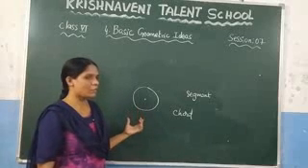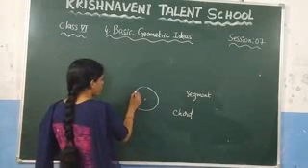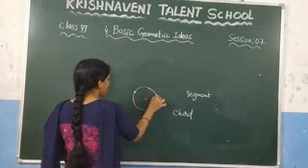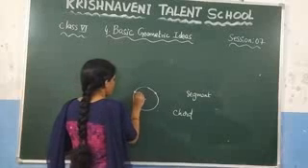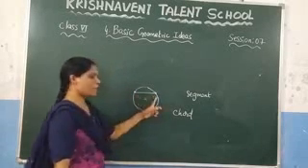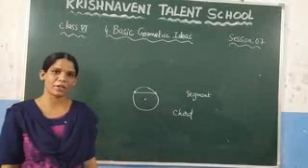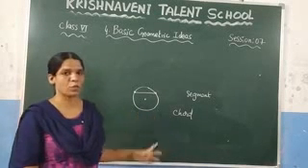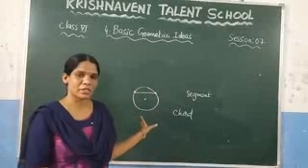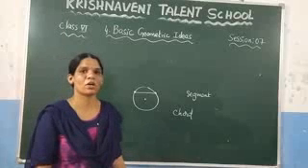So let us take 2 points on the circumference. This is 1 point and this is 1 point. Now join them. After joining them, you will get one line segment. That line segment we call a chord. So what is meant by a chord? If you take any 2 points on the circumference of the circle and join them in the form of a line segment, that line segment we call a chord.